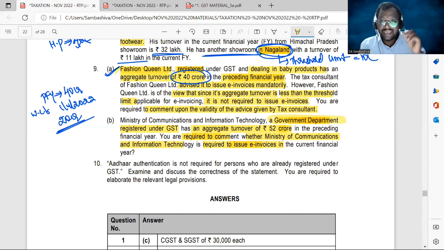But of course, the e-invoicing provisions are not applicable for certain specified bodies, and among those specified bodies, government departments are also covered. For government departments, issuing e-invoices is not mandatory, irrespective of their turnover. So in the given question, the Ministry of Communications and Information Technology is under no obligation to issue e-invoices, even though their turnover exceeded the threshold limit. Clear, sir? Next.